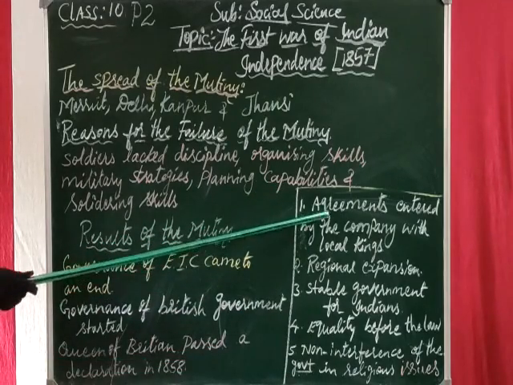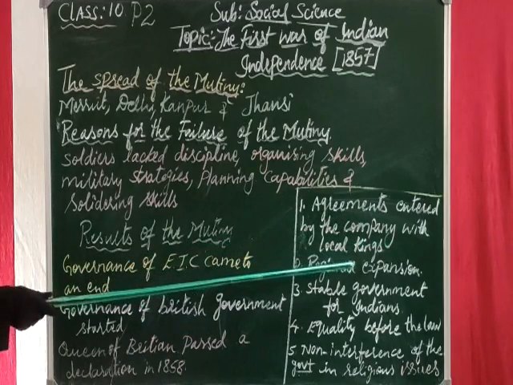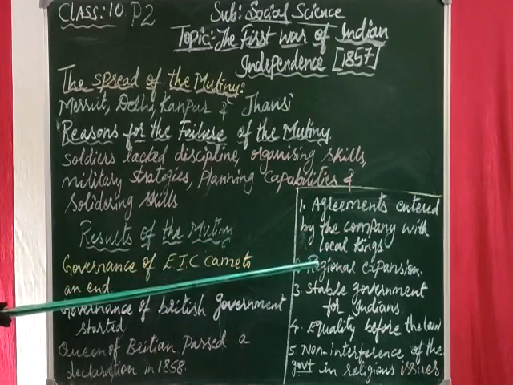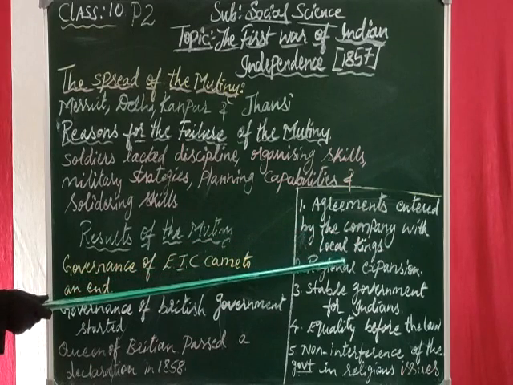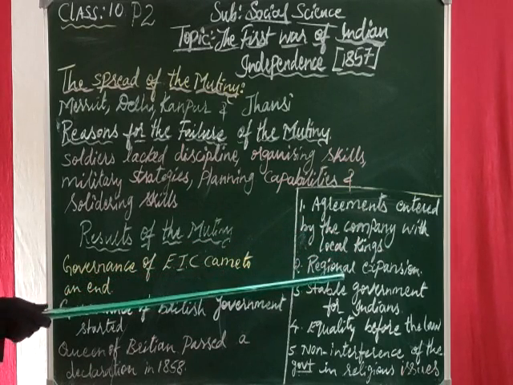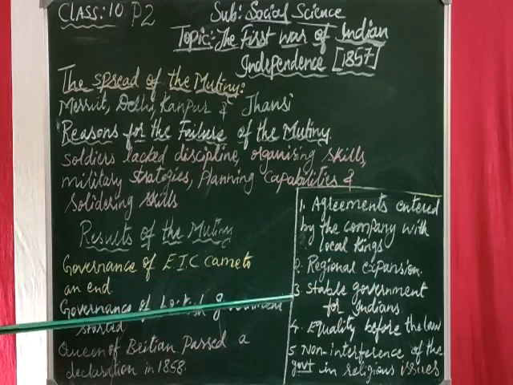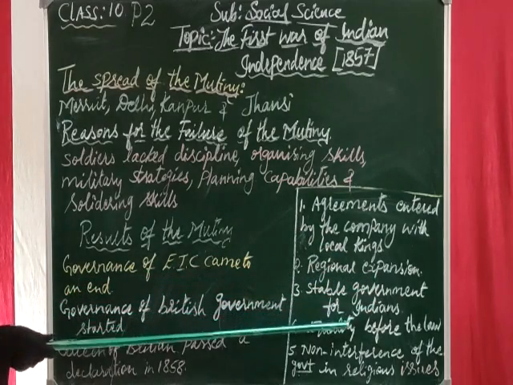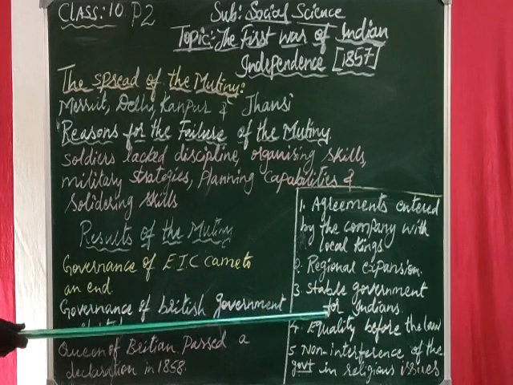Number one, agreements entered by the company with local kings. Whatever they do, whether new laws or anything else, it should be known to the local kings. The second, regional expansion of the states. Then a stable government, a good government for Indians.